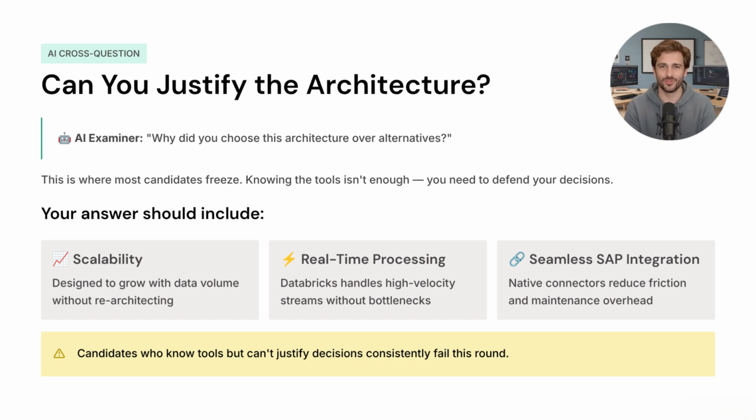Now the AI will challenge you. Why did you choose this architecture? Your answer should include scalability, real-time processing, seamless SAP integration. This is where most candidates fail. They know tools, but can't justify decisions.